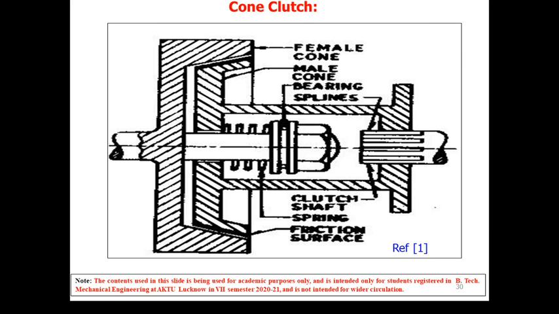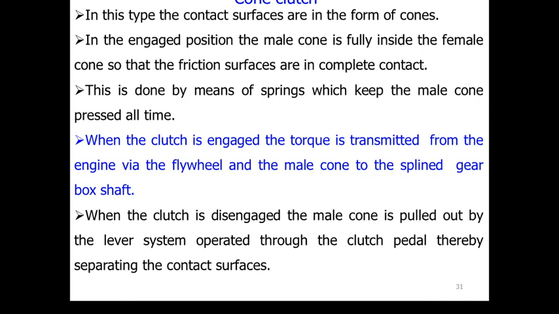The principle of operation of the cone clutch is similar to that of the single plate clutch, but instead of using plate material, these are basically cones. The female cone and a male cone, consisting of a friction material, are engaged together when pressed. The entire process of operation is the same. When the driver pushes the pedal, this male cone will come back towards the right side, so the drive will be disengaged.